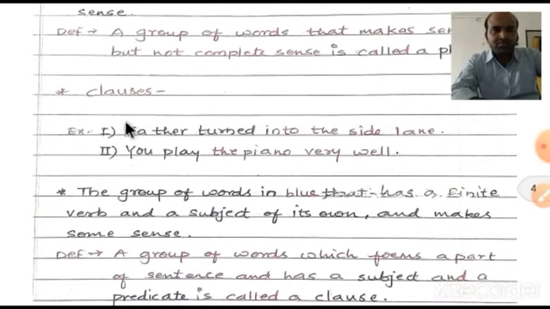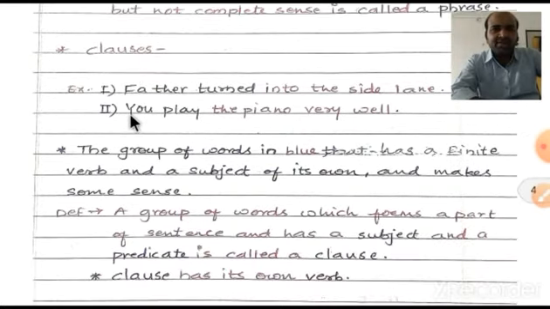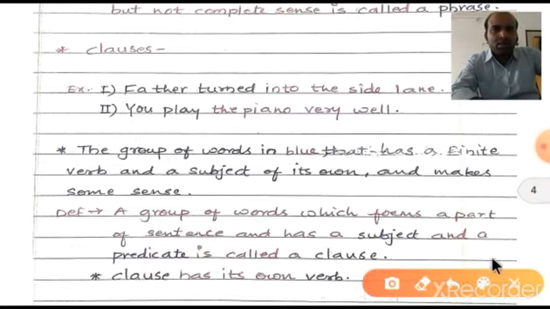Now here is another example, clauses. See: Father turned into the side lane; you play the piano very well. Look at this example once again. What can we call it? Clauses. Clauses means we can just say sentences. Look here: father turned and you play.